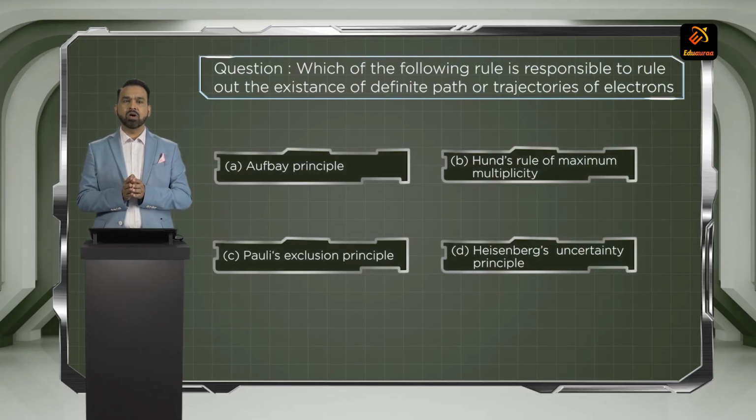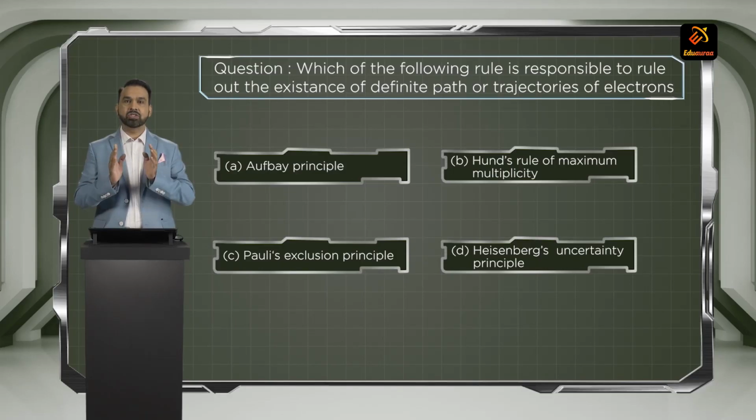Let's move to the next question then. Which of the following rules or principles is responsible to rule out the existence of definite paths or trajectories of an electron? This is according to Heisenberg's uncertainty principle, and choice D is the correct answer.